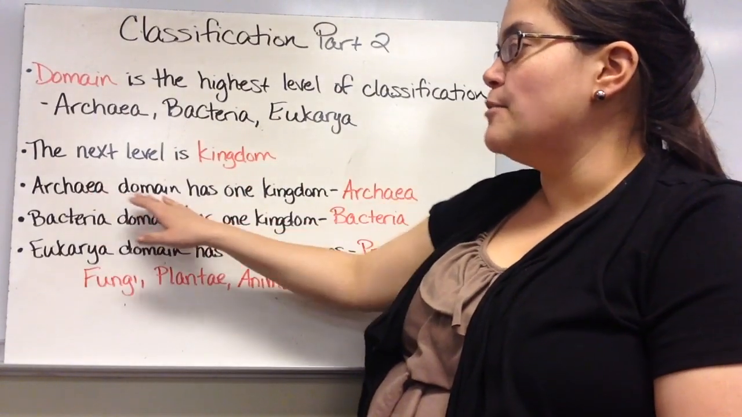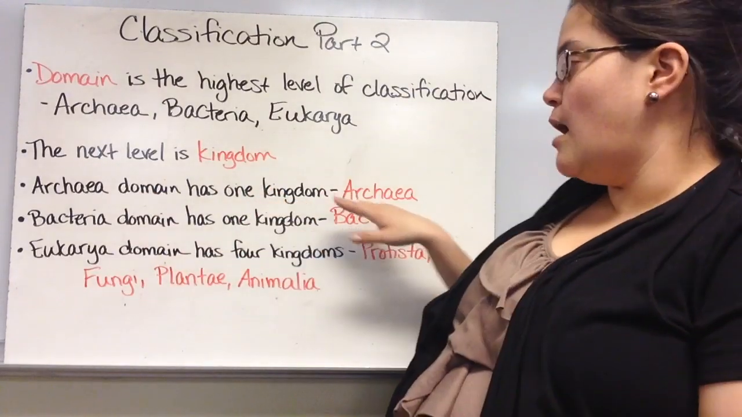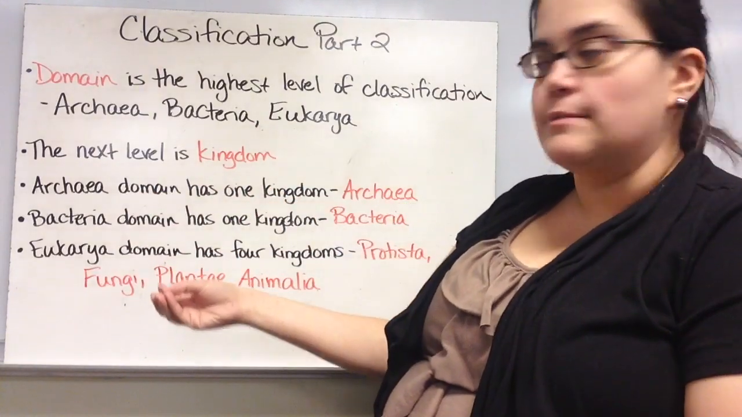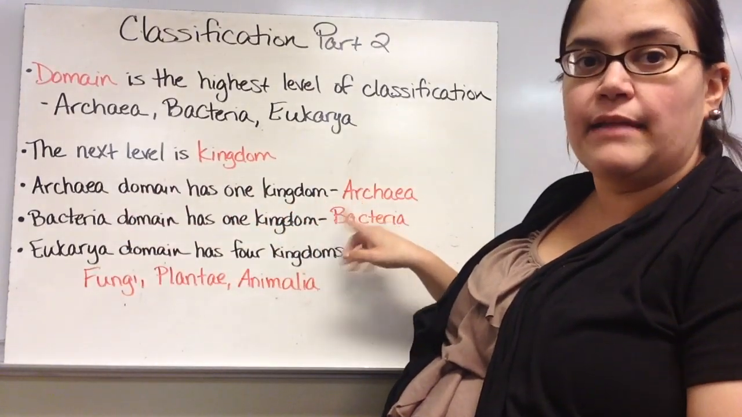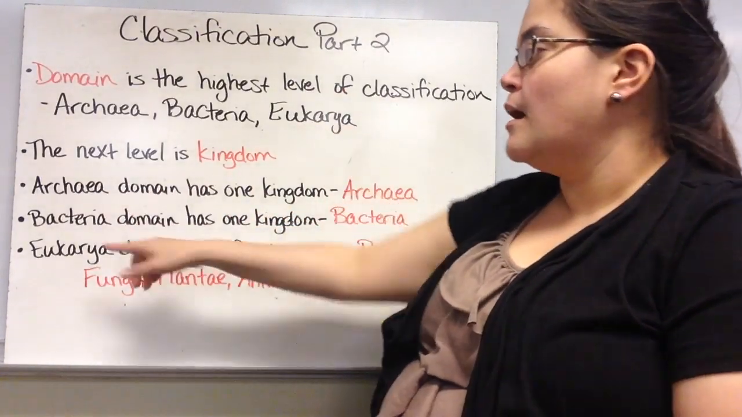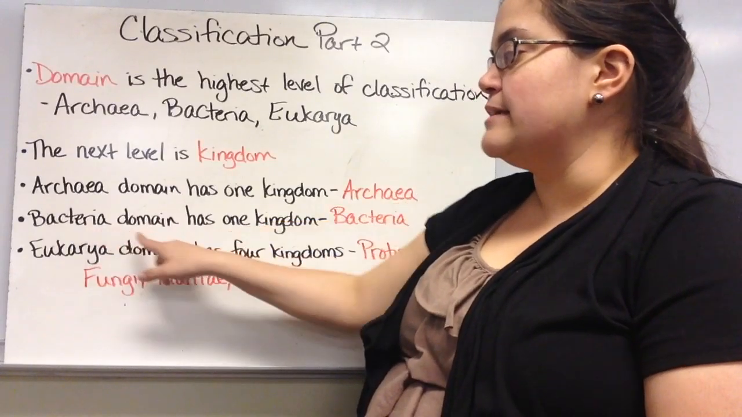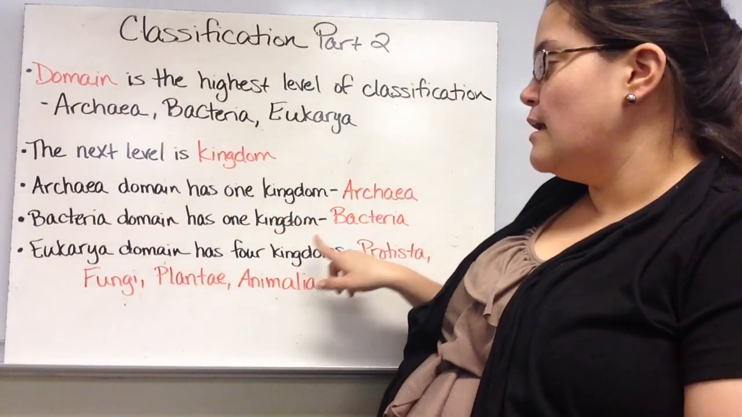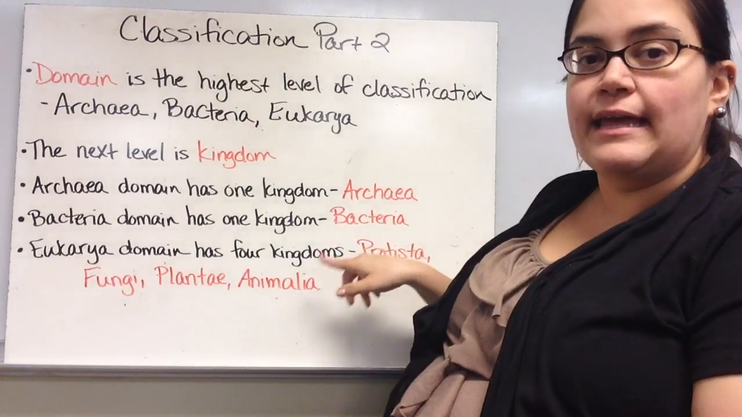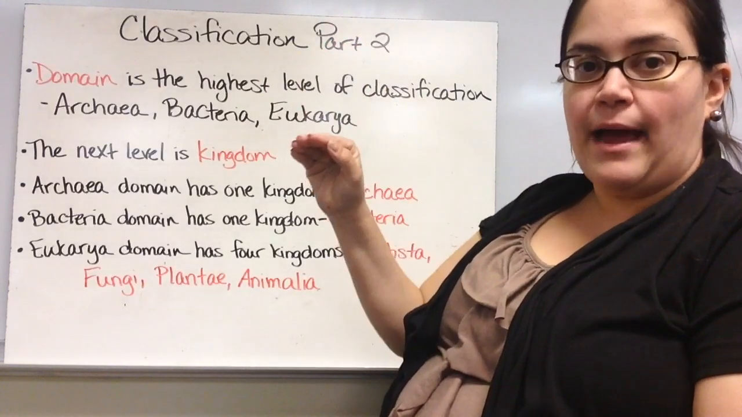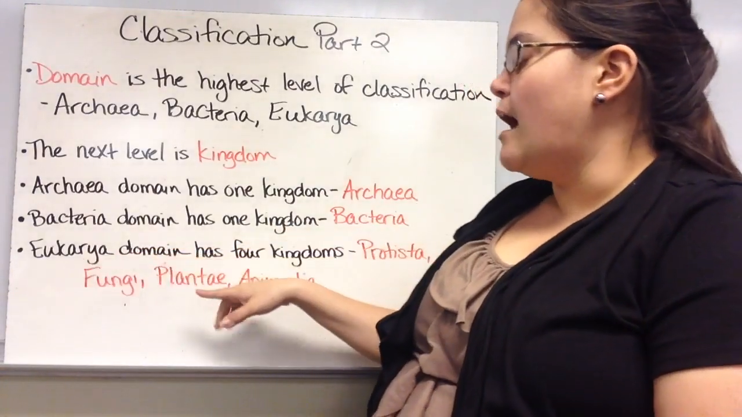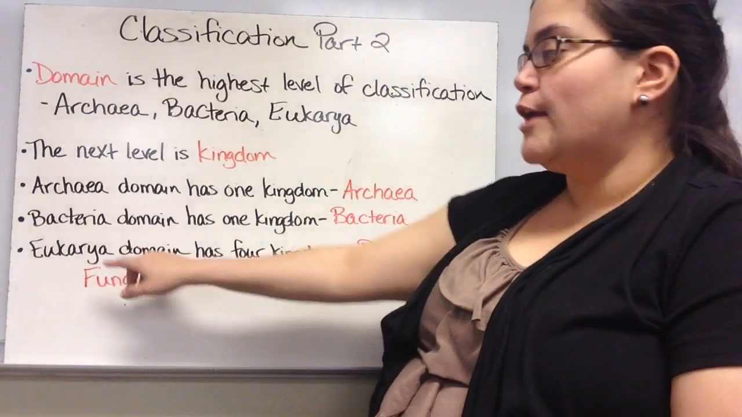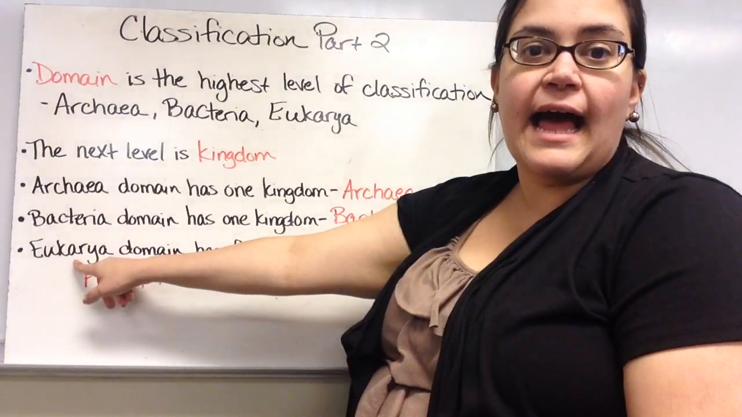So the archaea domain has one kingdom, archaea. So if an organism is in the archaea domain, it's automatically in the archaea kingdom, like they're in the same group. Bacteria is the same way. The bacteria domain only has one kingdom, and that's bacteria. So again, if it's in the bacteria domain, it's going to be in bacteria kingdom. There's just one.